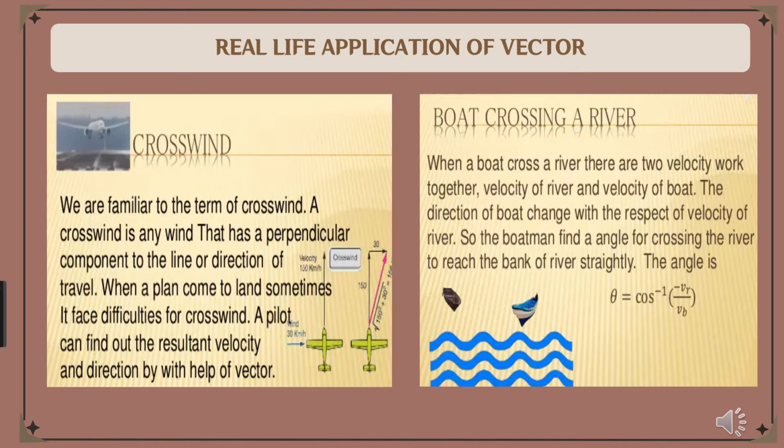Number 2. Boat crossing a river. When a boat crosses a river, there are two velocities working together: velocity of river and velocity of boat. The direction of the boat changes with respect to the velocity of the river. So the boatman finds an angle for crossing the river to reach the opposite bank of the river straight.